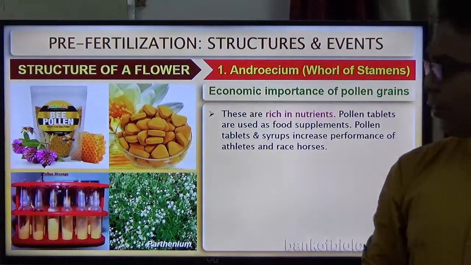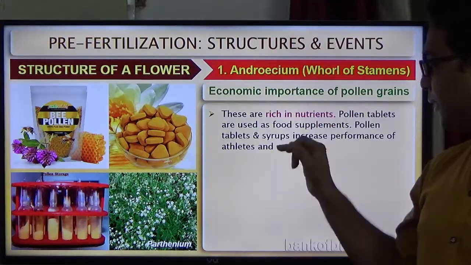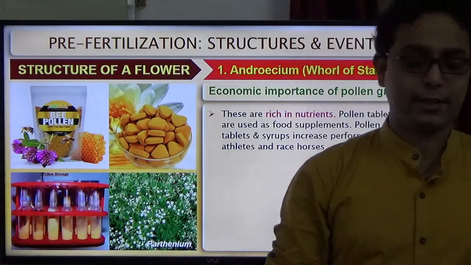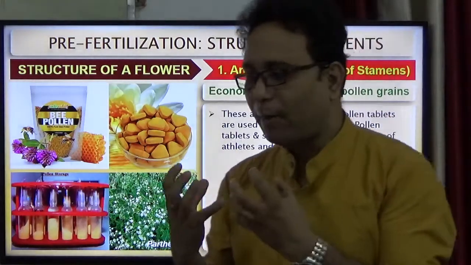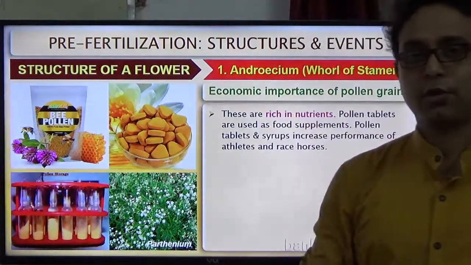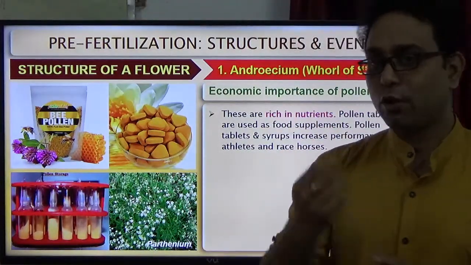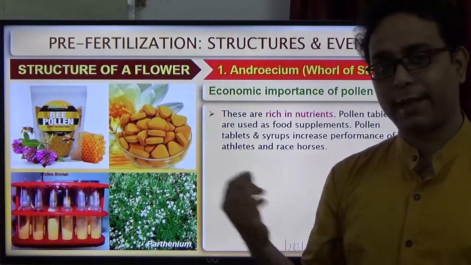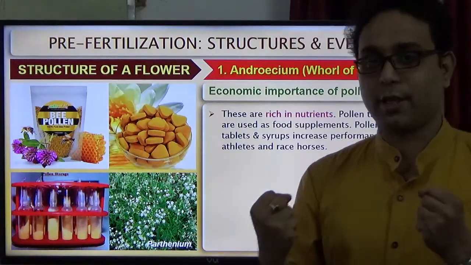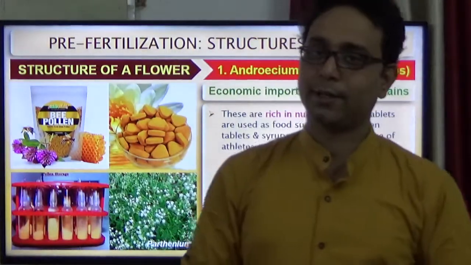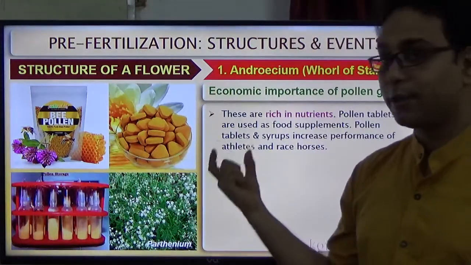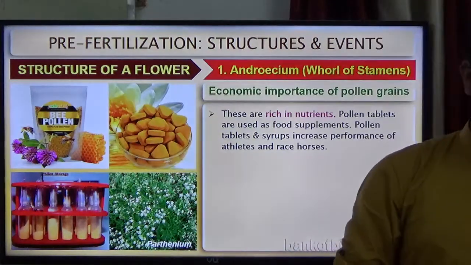So pollen tablets and syrup increase the performance of athletes and race horses because their energy and power levels are increased. As a NEET student, you can also take pollen tablets, so your energy is increased and you do your best in the NEET, right? It is also your food supplement.